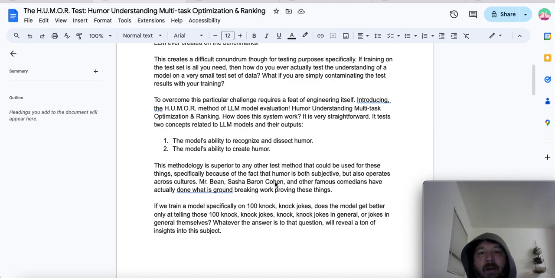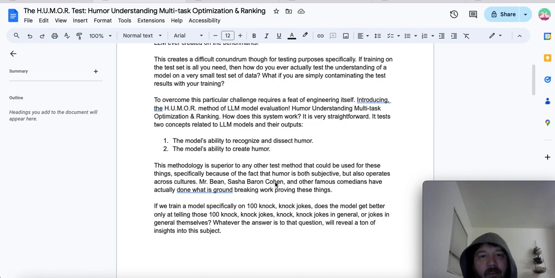When it comes to a lot of this, that's the very first question researchers ask, and it's a big deal right now with research around AI. It's like, did you just train it on the test data? So my goal with the HUMOR test is a way to detect that, and a way where that doesn't matter.